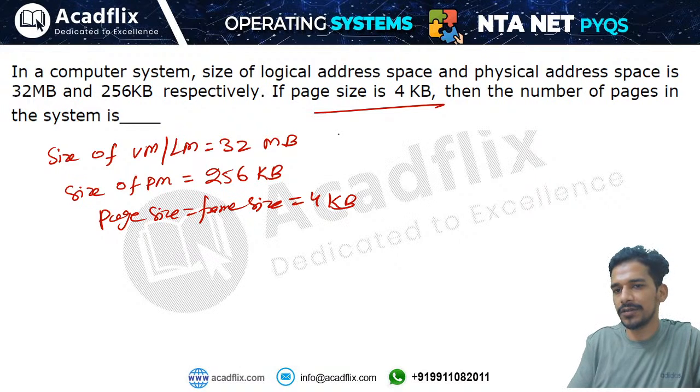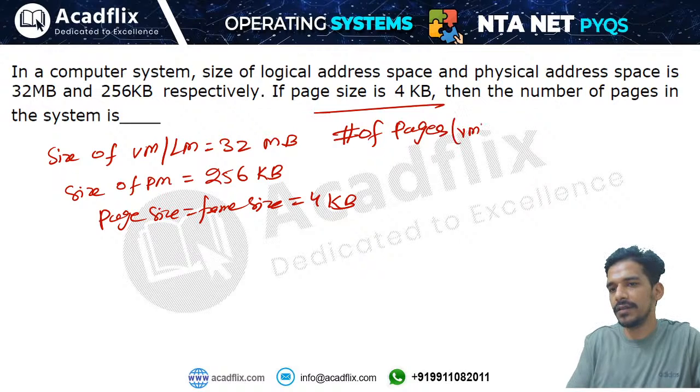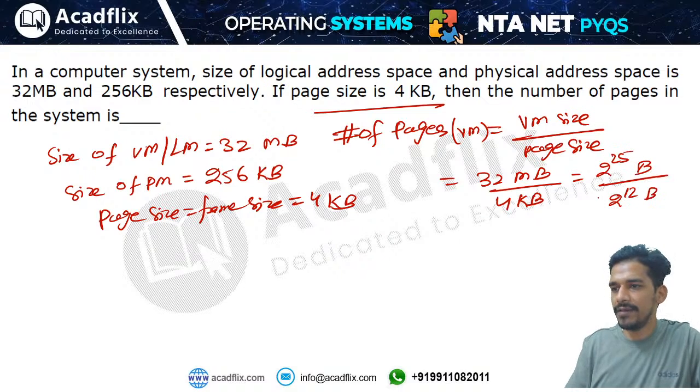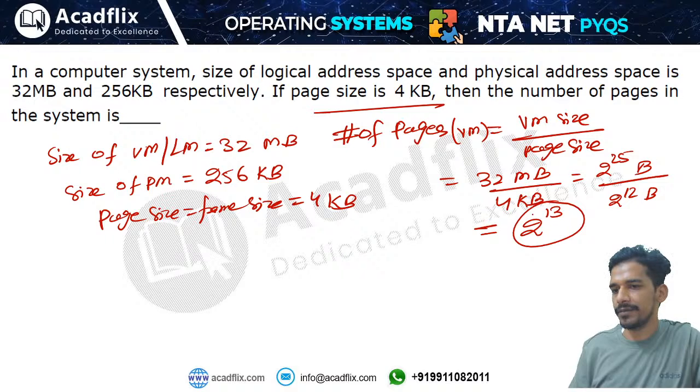This is a very simple question. Number of pages in virtual memory is equal to size of virtual memory divided by page size. Virtual memory size is given as 32 megabytes and page size is 4 kilobytes. So this is 2 to the power 25 bytes and this is 2 to the power 12 bytes. I will suggest कि आपको पेजिंग के सारे क्वेश्चन 2 की पावर्स में करने चाहिए. Everything should be converted to the power of 2. फिर आपको आसान पड़ेगा. This will become 2 to the power 13 number of pages.